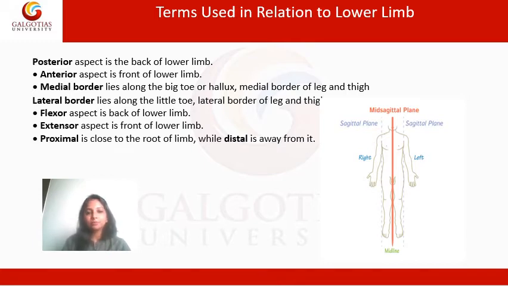When referring to the lower limb, the flexor aspect here is going to be in the back of the lower limb, and the extensor aspect is going to be in the front of the lower limb. Proximal again is referred to as close to the root of the limb, and distal is going to be away from the root of the limb. So the thigh is going to be a proximal structure, and the leg and the foot are going to be distal structures. When you bend the lower limb at the knee joint, there is flexion occurring at the knee joint, and extension occurring at the knee joint when you extend the lower limb.